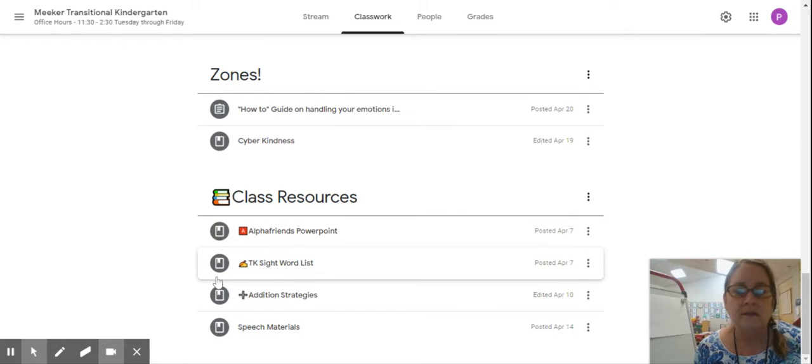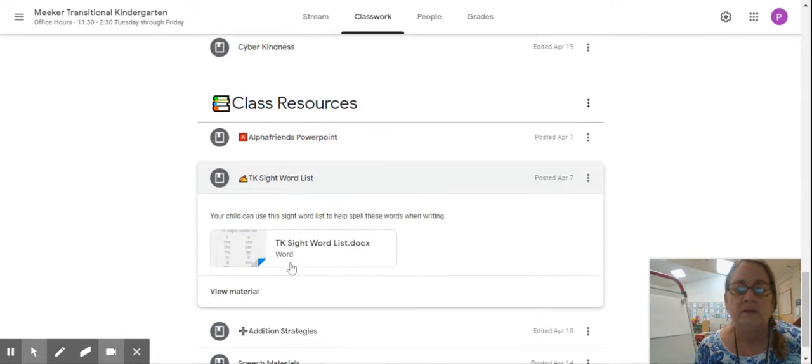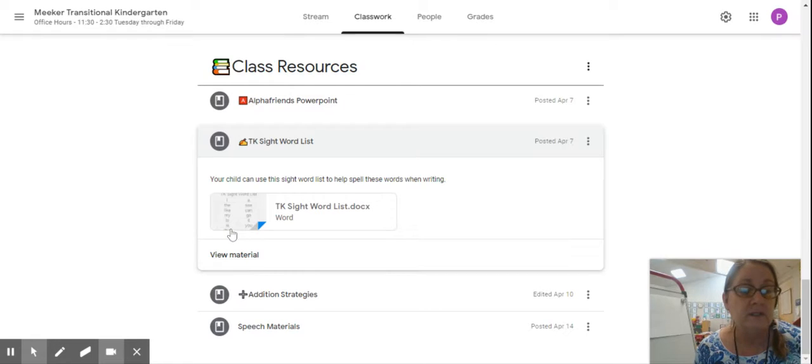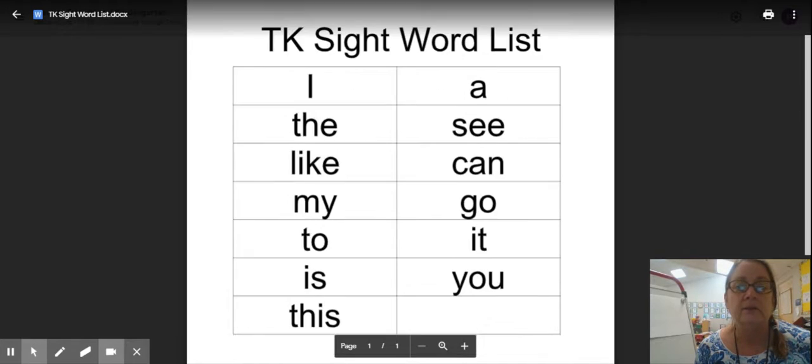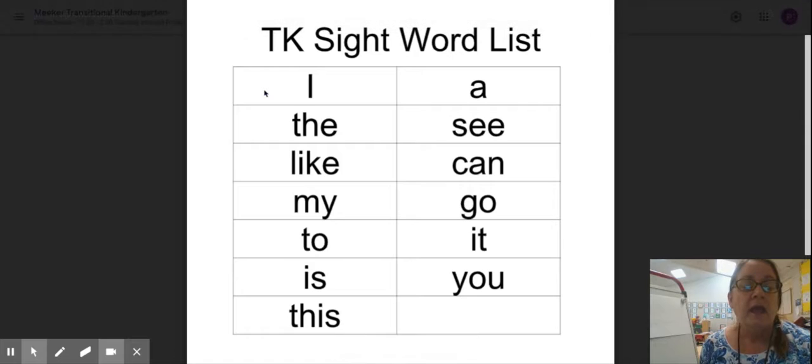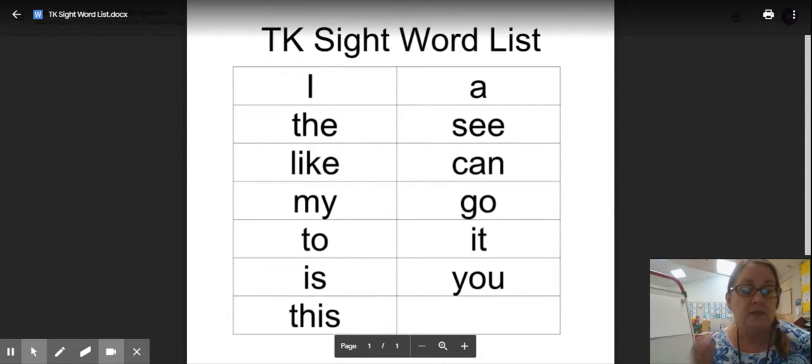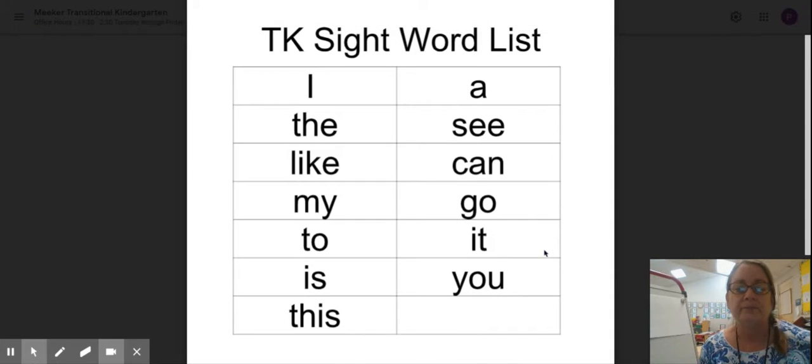And the second thing down there is our TK Sight Word list. So you click on that once, you'll see a picture, very small, of the TK Sight Word list. So click on it again, and then I'll make it bigger. So now you have this resource of the sight words that we need to know in TK, and you can look at it. This is also good for practicing your sight words to read as well.